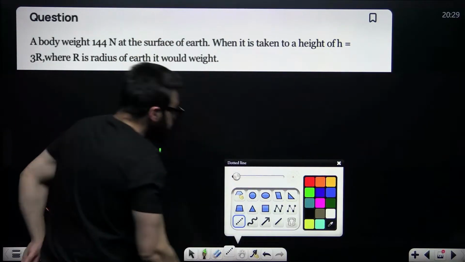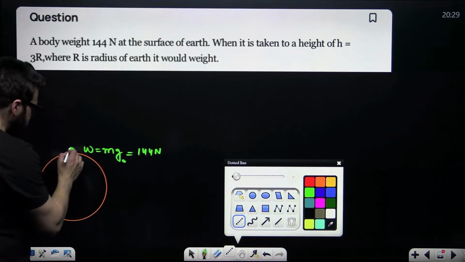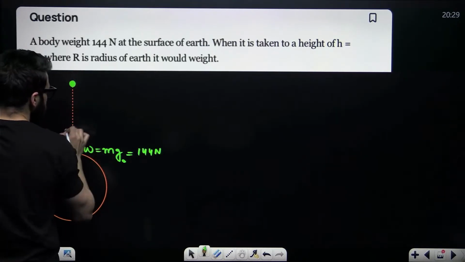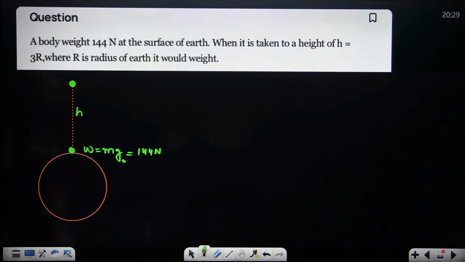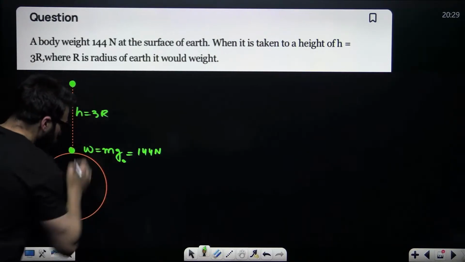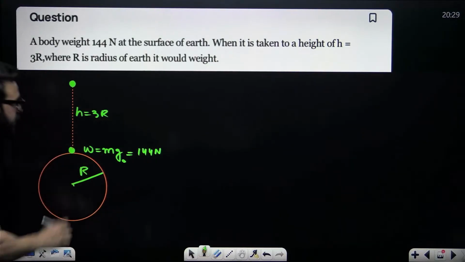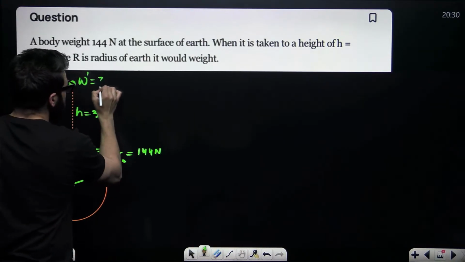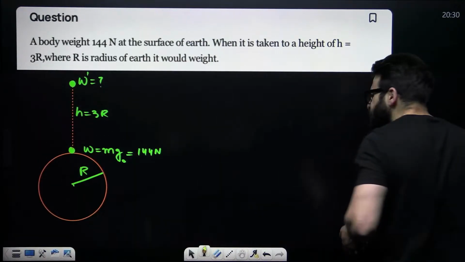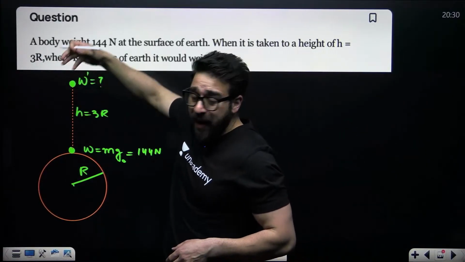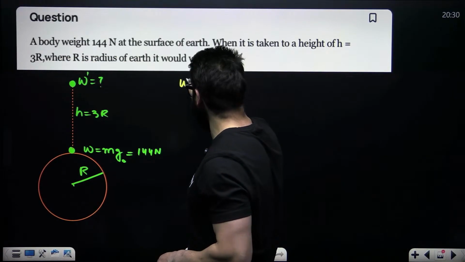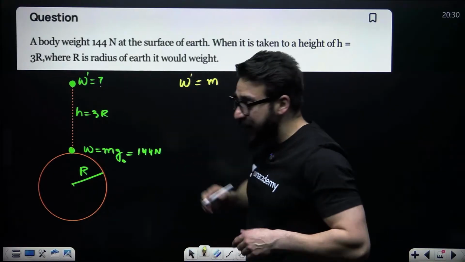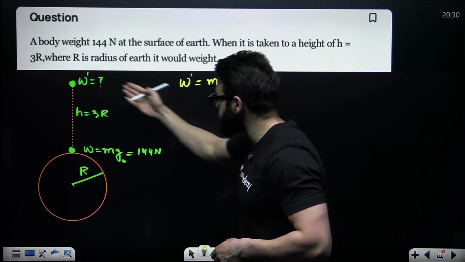Then further it says, if we take this object to the height h, where h is equal to 3R, and R is the radius of Earth, what will be its weight W dash over here? Sir, it is simple. Weight is simply mass multiplied by acceleration due to gravity. Can I write W dash is going to be m, the mass of the object, and the acceleration due to gravity at this point, that is going to be g h, because it is present at height h.